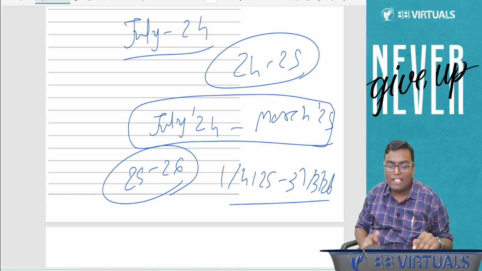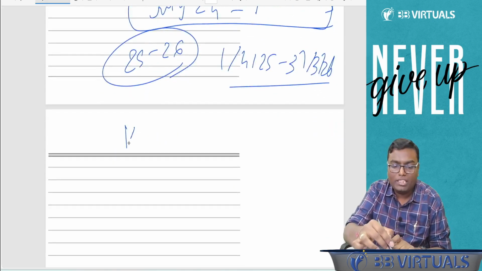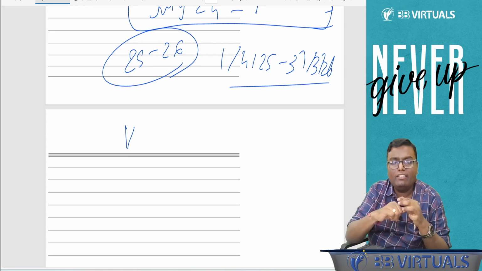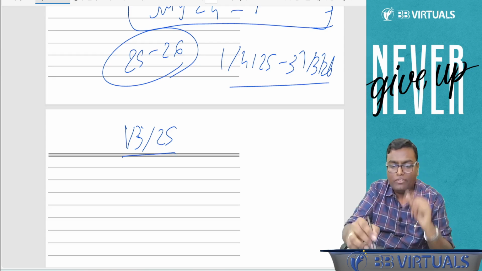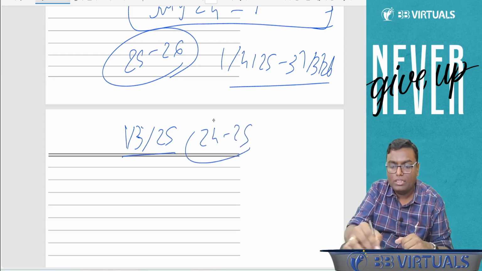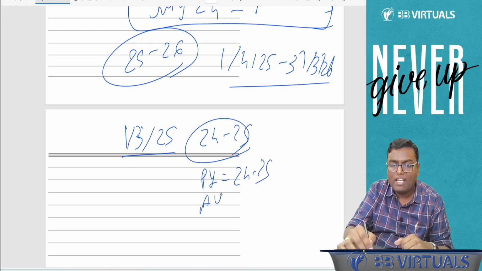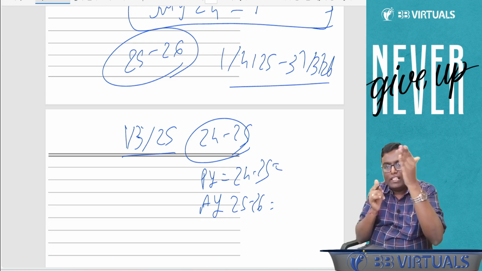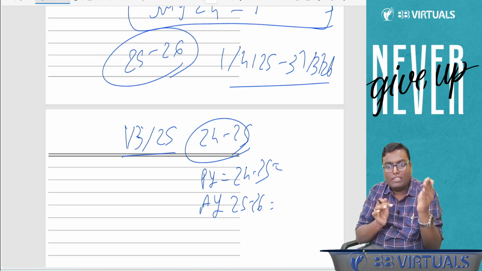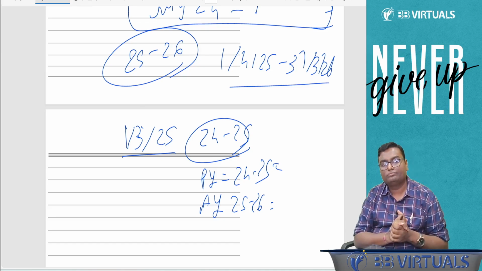For example, if I say I have opened a company on 1st March 2025, the first financial year is 24-25. Tell me, PY is 24-25, AY is 25-26. From which date to which date? PY is from which date to which date? AY is from which date to which date? Tell me.